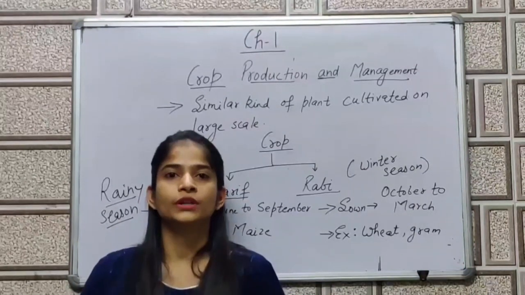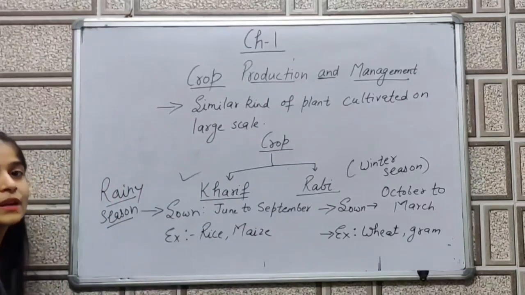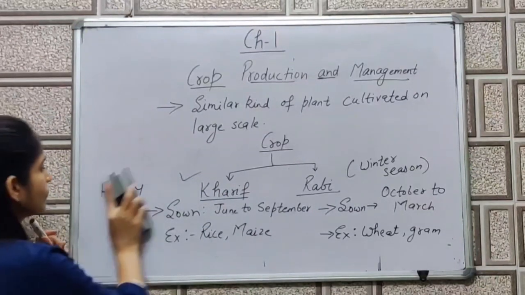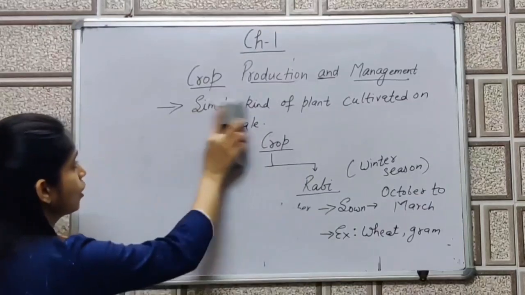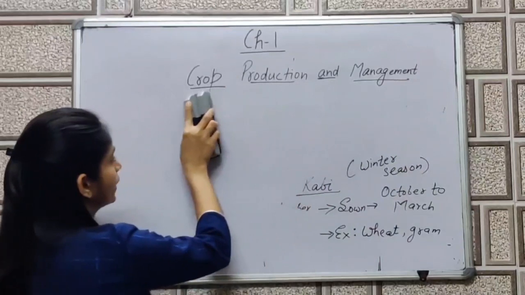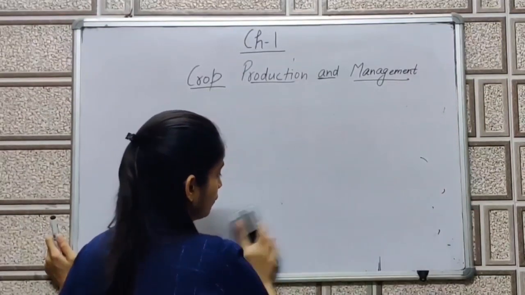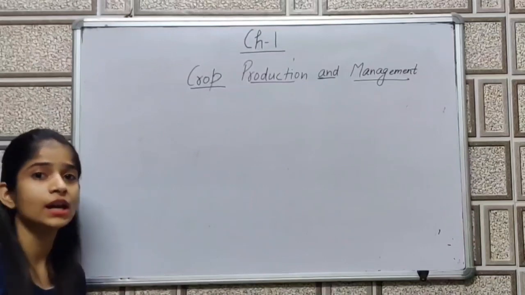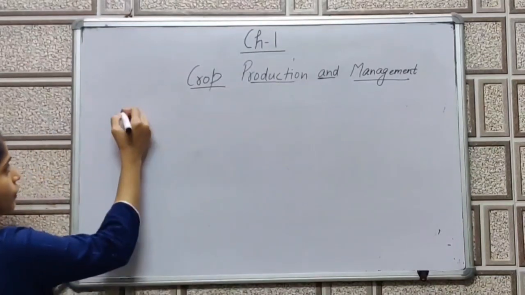We will see how we can prepare our soil to grow a crop.